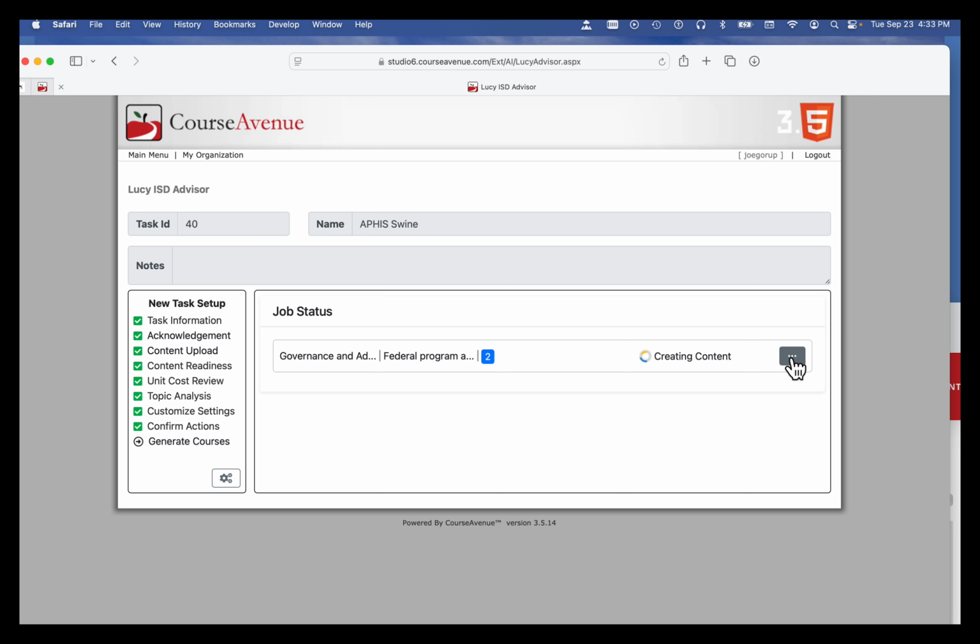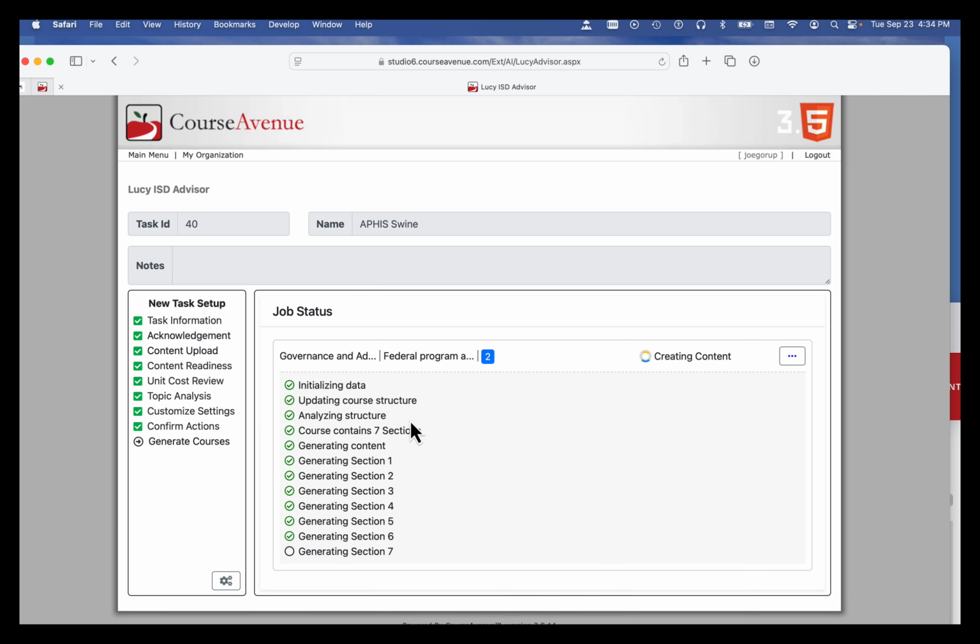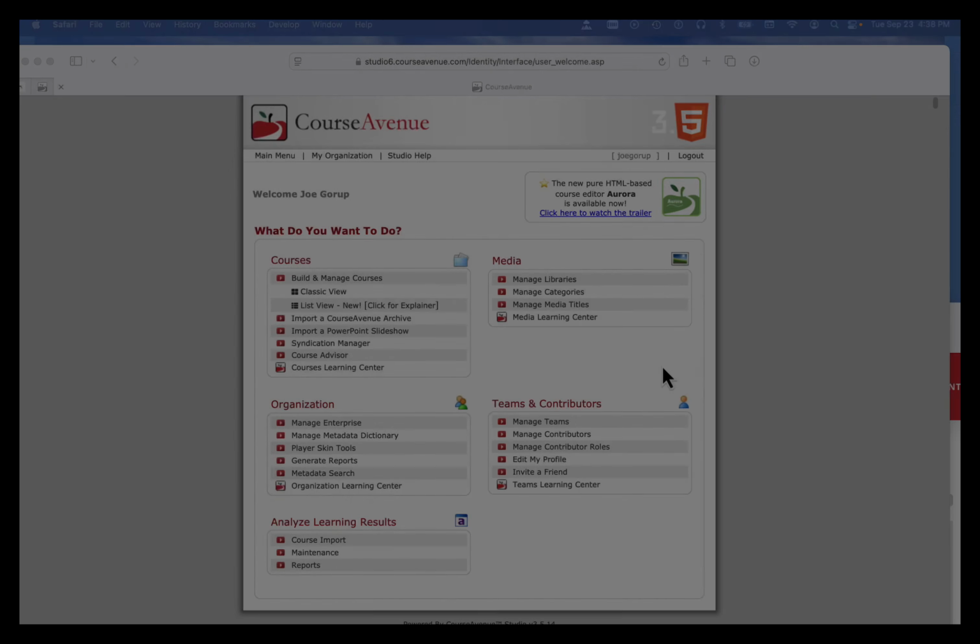And so what we're going to have is a course that has 7 sections. Each section will have a knowledge check, and we also generate a final exam and a glossary. This does typically take about 3 to 4 minutes, even with small courses. I mean, there's a heck of a lot going on there. And I'll tell you one thing, it's not as simple as, hey, AI, create me a course on this. This is a very complicated process. And the result will be a course in Course Avenue Studio. So let me pause real quick, and we'll take a look at the course in Studio when it finishes.